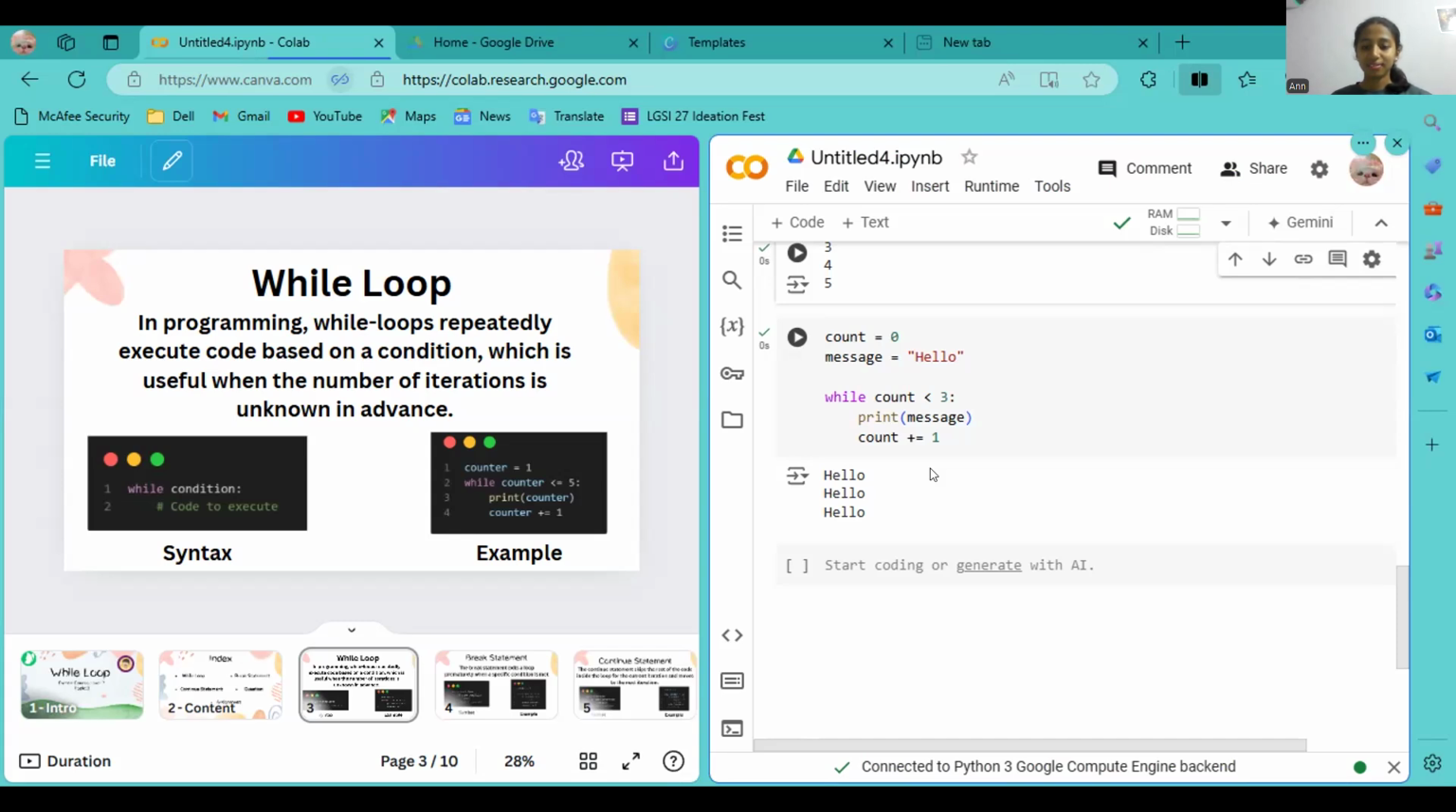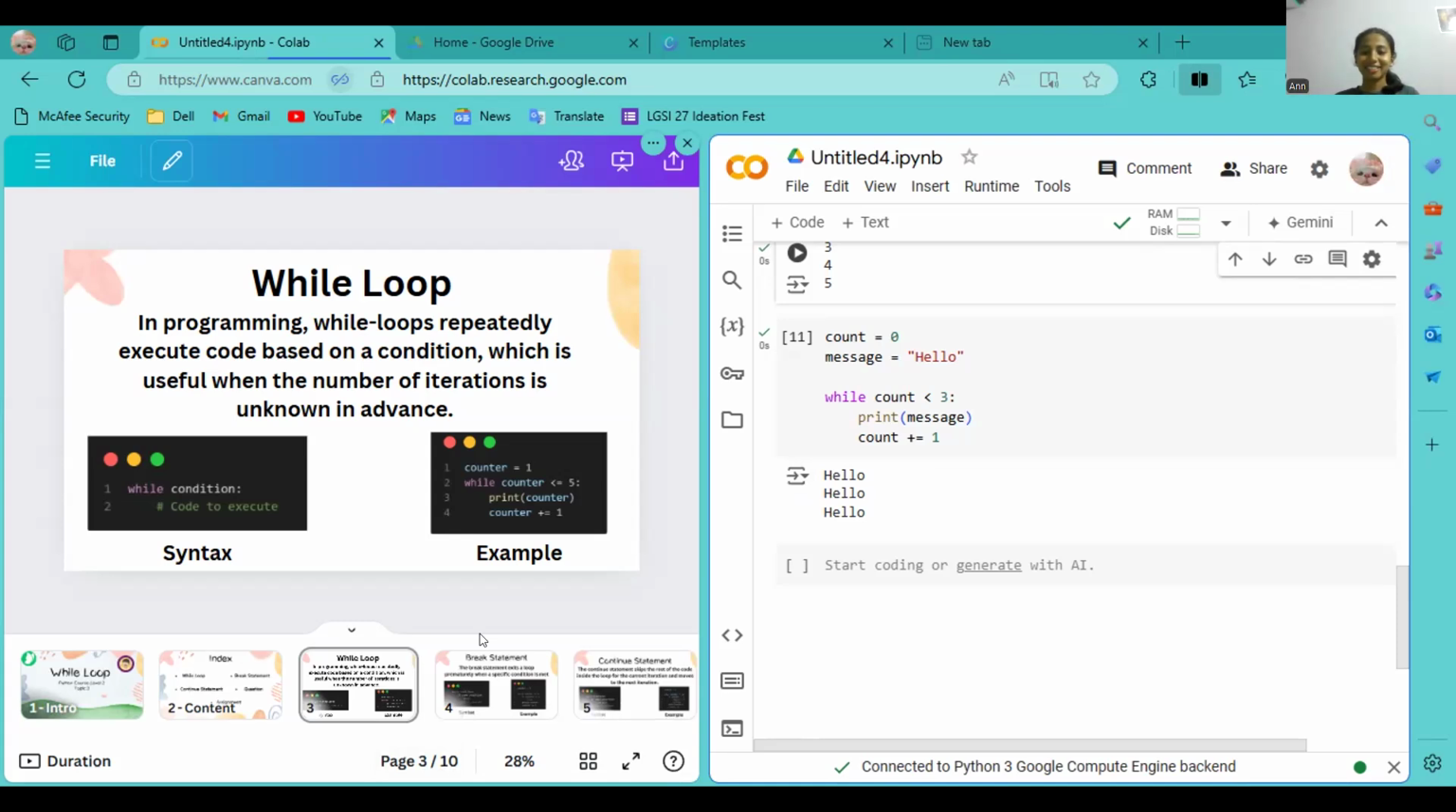What is the value of the message? Hello. What is the value of the count? That is 0. What is the value of the message? That is hello. Yeah, hello. Now you continue, Kundan. Yeah, like if that count is less than 3, it will print the message, like hello will be substituted instead of message.